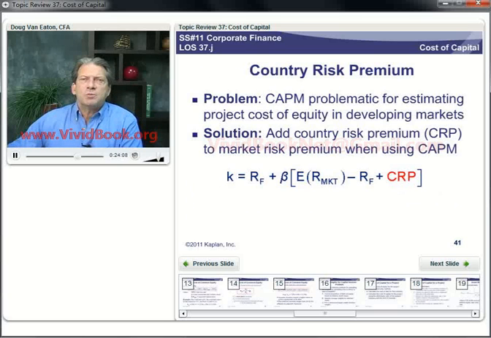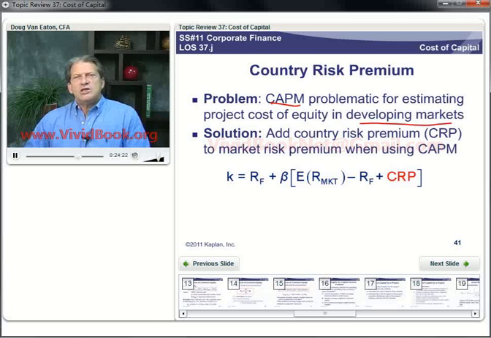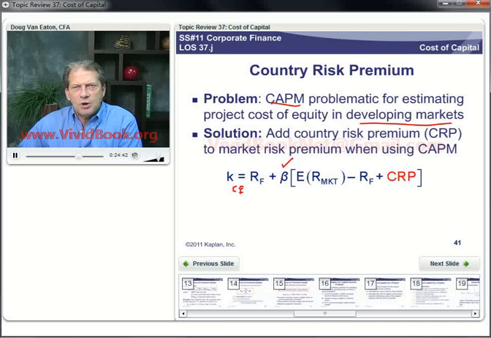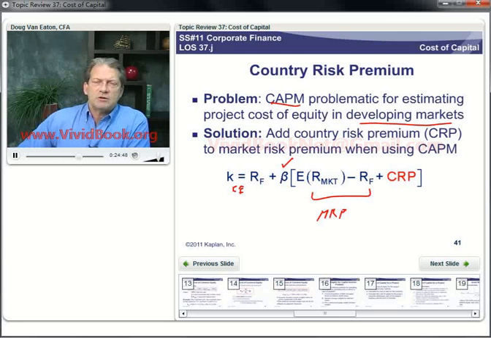Now, country risk premium. What's the problem we're trying to solve here? Well, the capital asset pricing model is problematic for estimating project cost of equity in developing markets. So we should add a country risk premium. So you see, when we used the capital asset pricing model before, and I guess this should be KCE, right? Required rate of return on common equity: risk-free rate plus our measure of systematic risk beta times the market risk premium, the difference between the expected return on the market and the risk-free rate.